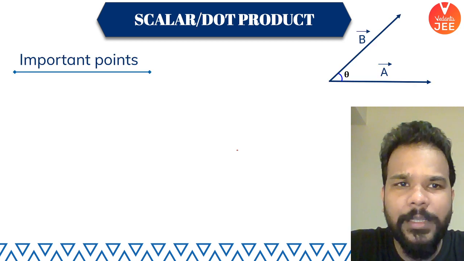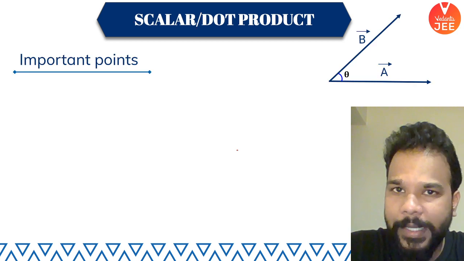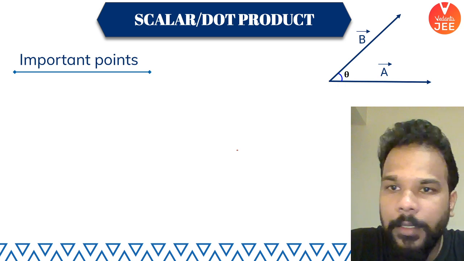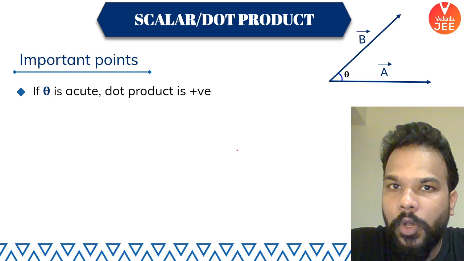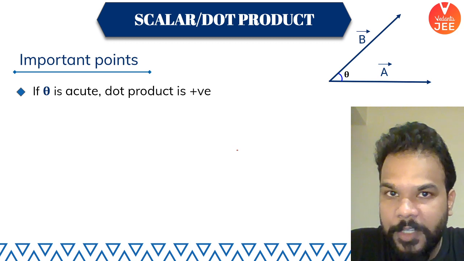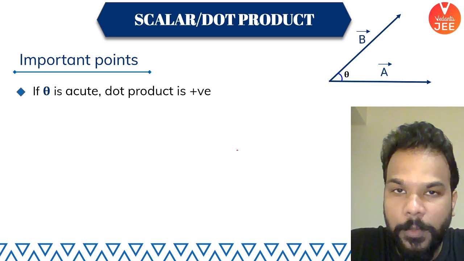So, important points about dot product: for vectors a and b inclined at an angle theta, it all depends on cos theta with respect to the positivity or negativity of the dot product.